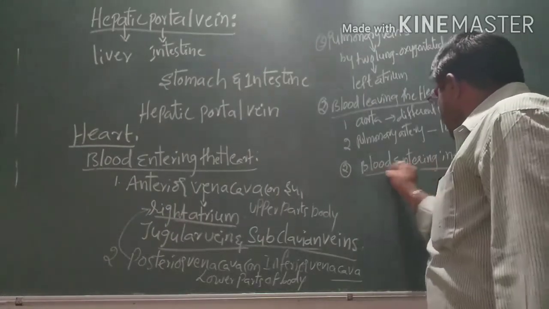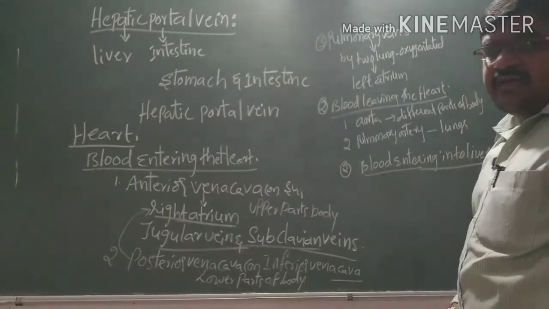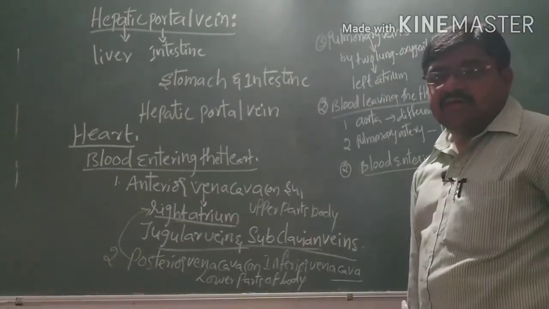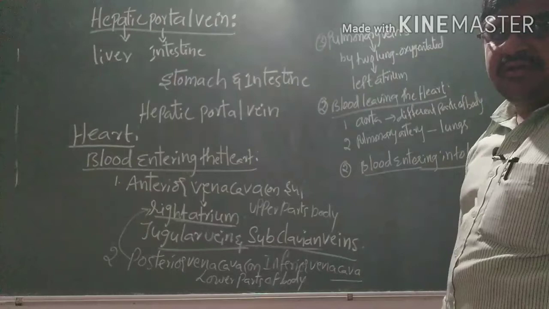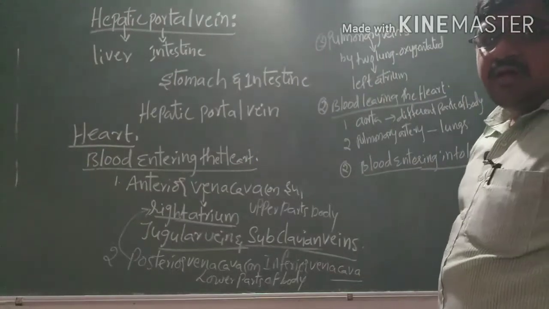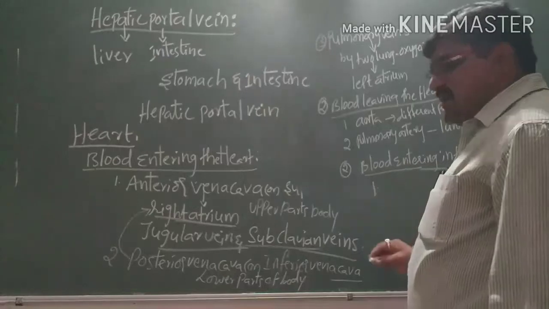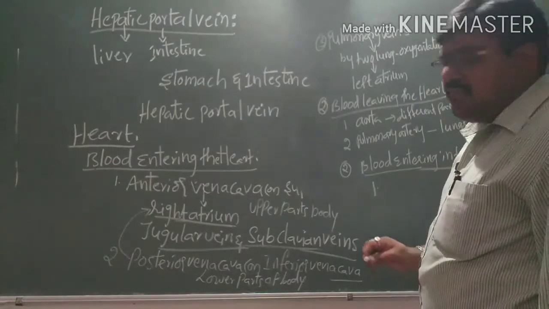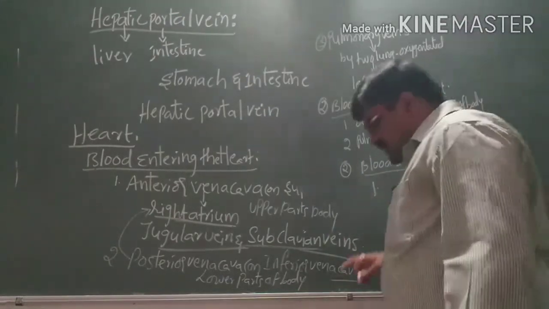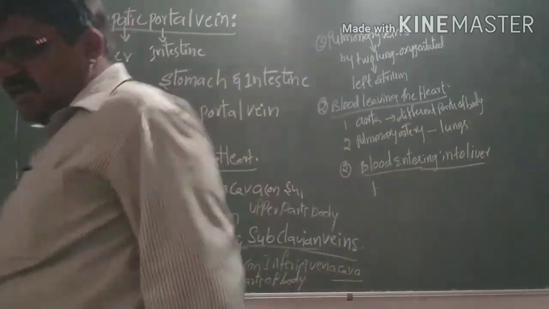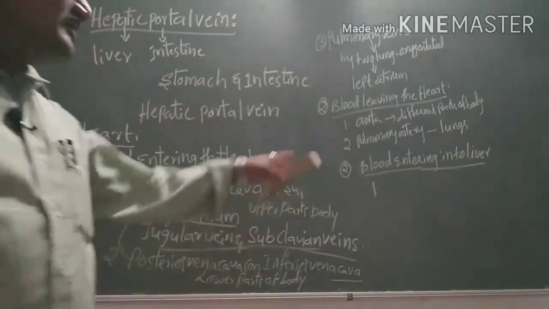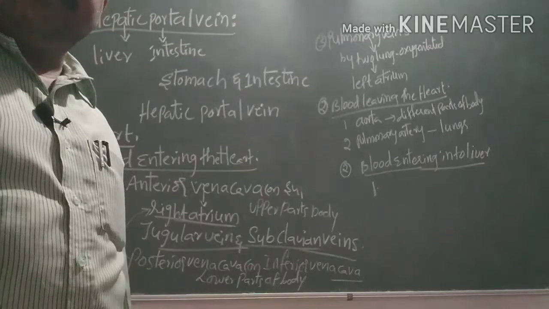So how the blood will enter the liver: here, by the hepatic arteries. That will be discussed, how the entering of the liver takes place.